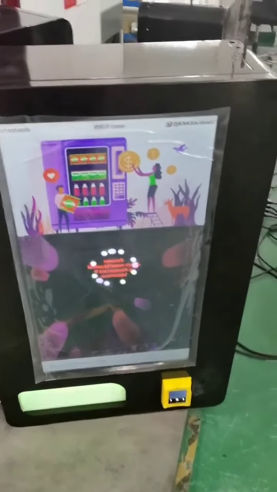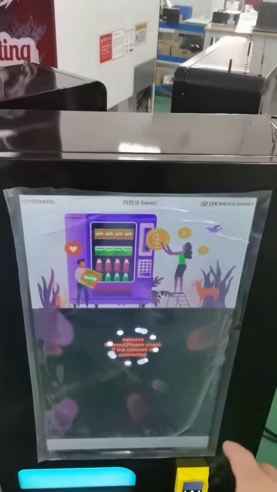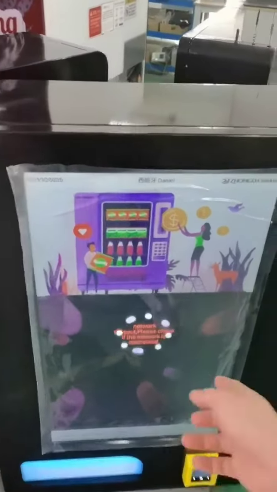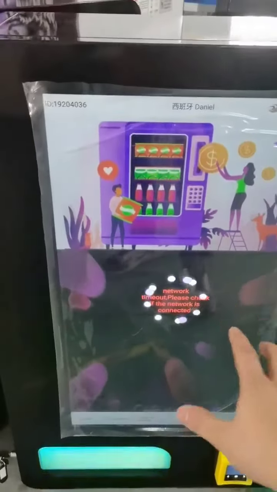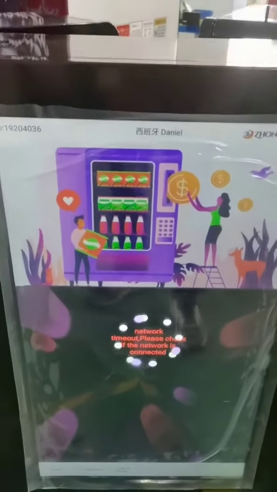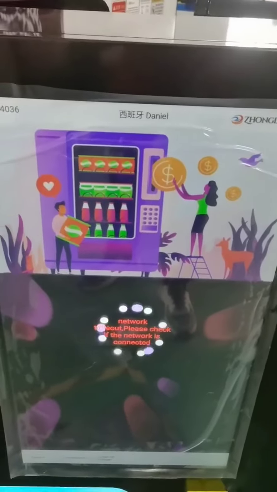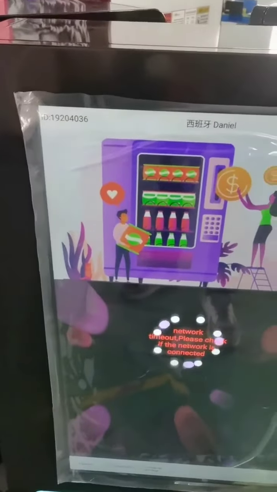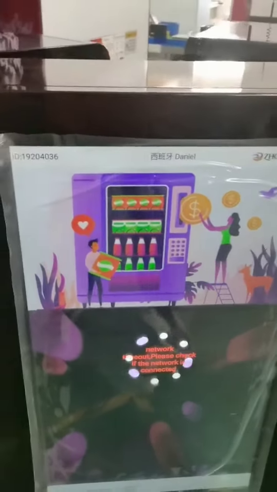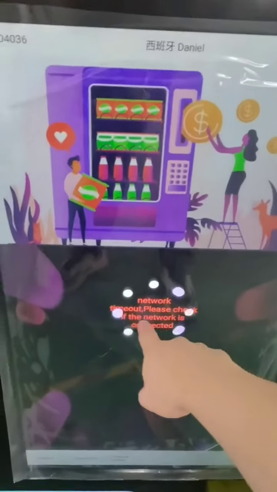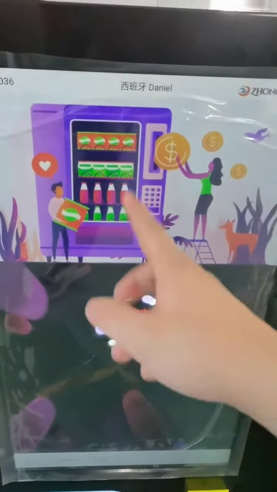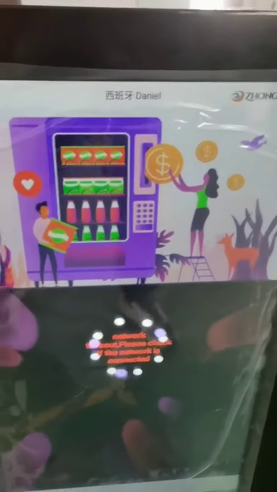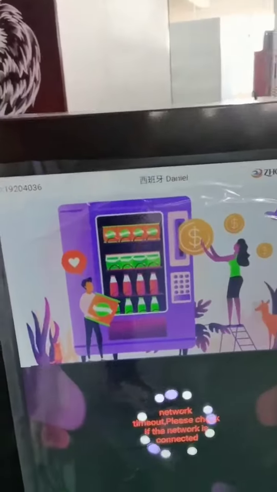When you first get this machine and power it on, it will show the words "network timeout." So the first thing we need to do is connect the Wi-Fi. To connect the Wi-Fi, we need to go into the device background. Because of the network timeout, we need the default password to get into the device background. I will tell you how to find the default password.